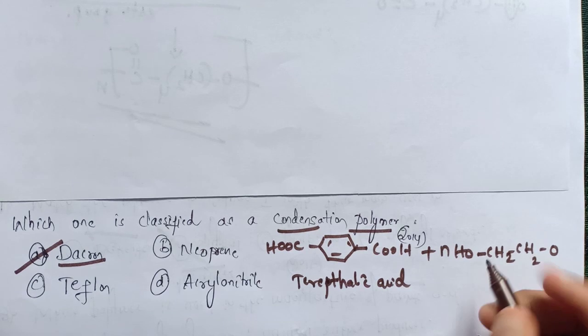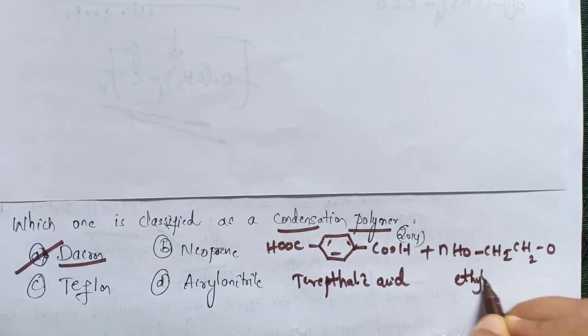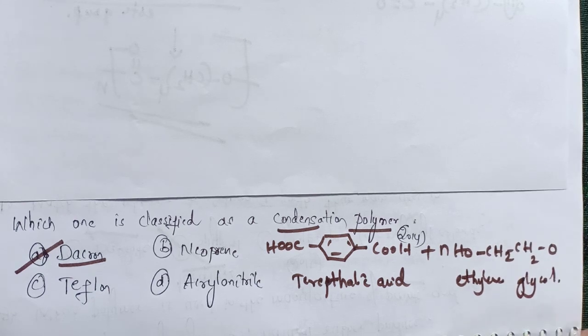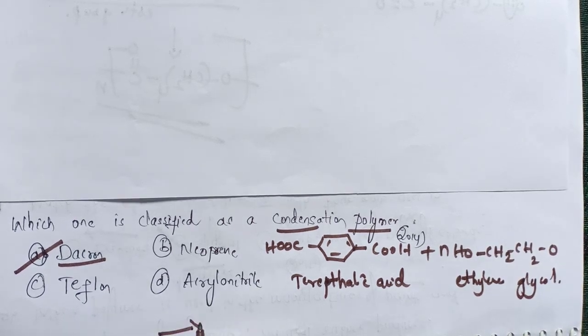It is terephthalic acid and it is ethylene glycol. We will obtain Dacron. It is also called terylene.